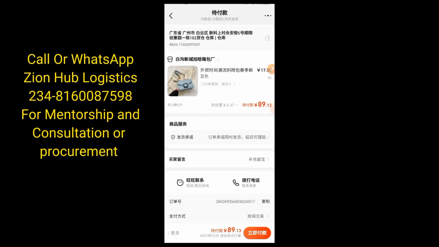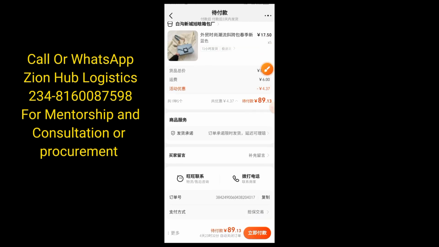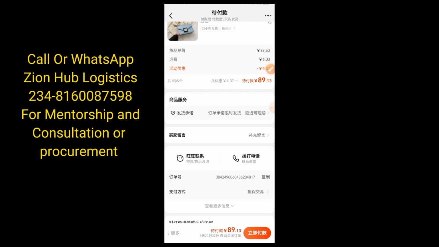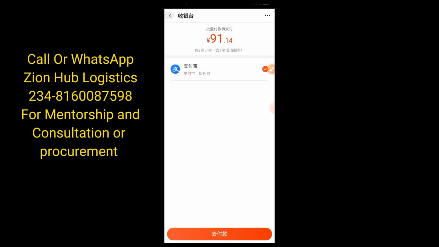You can see here that the price has already changed. There's no point in going over and over again. This is what he adjusted for me. You can see I'm making a profit of 4 RMB on this order alone, which really sounds good. So I am going to click on this to complete my payment. I'm going to make my payment shortly, and that is how we are going to do it.